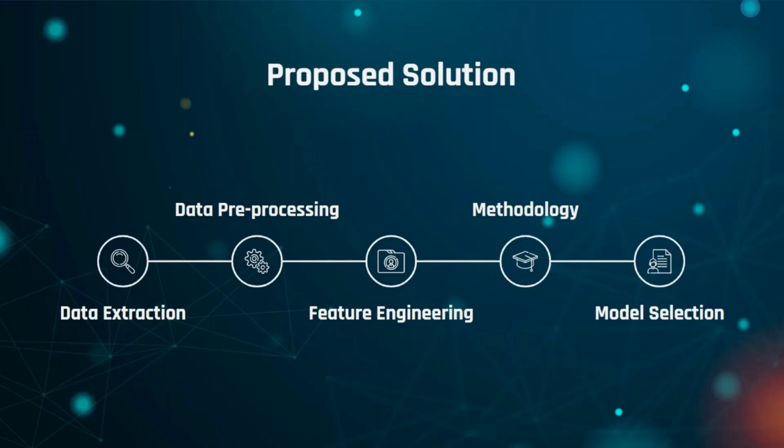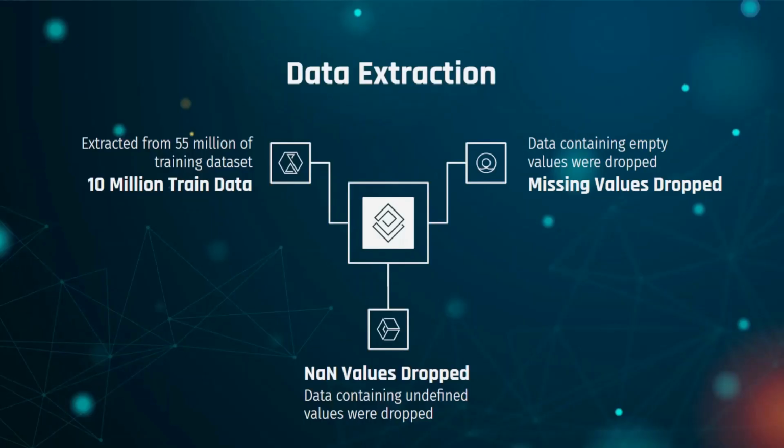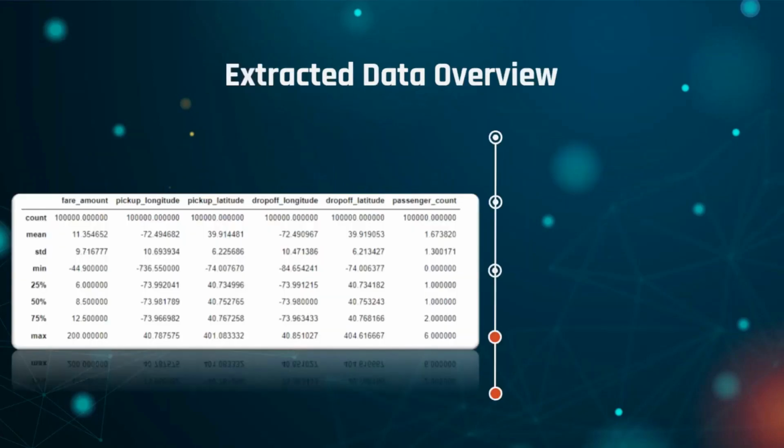For our proposed solution, we will cover firstly the data extraction, followed by data pre-processing, feature engineering, the methodology used, and finally our model selection. In data extraction, we focus on cleaning of the dataset. To recap, the dataset from Kaggle consists of around 55 million training data and 10,000 test data. Due to the large training data, there were issues with memory space as well as slow computation time. Therefore, we extracted only 10 million training data for our solution. Entries that contain missing or NaN values were dropped.